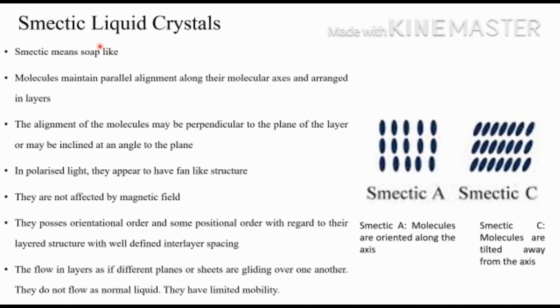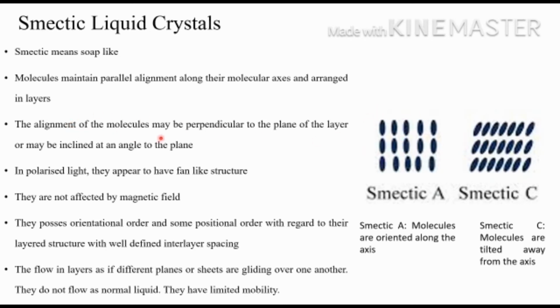Next is smectic liquid crystals. Smectic means soap-like. So they have properties like a soap. They have soap-like character, and molecules maintain parallel arrangement along their molecular axis, and they are arranged in layers. So they will have positional order as well as orientational order. The molecules are arranged parallel and they are arranged in layers.